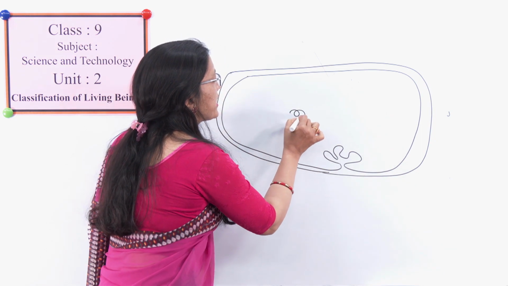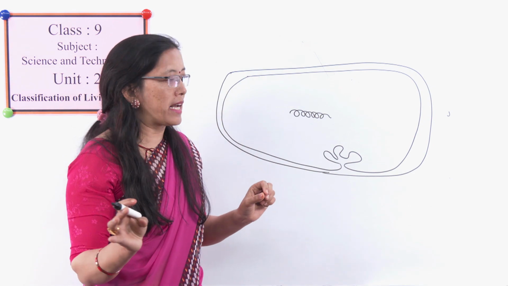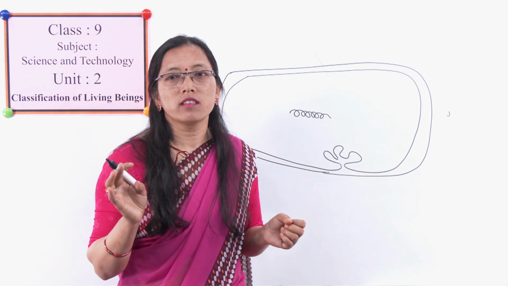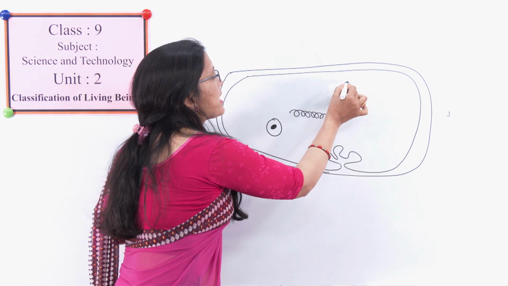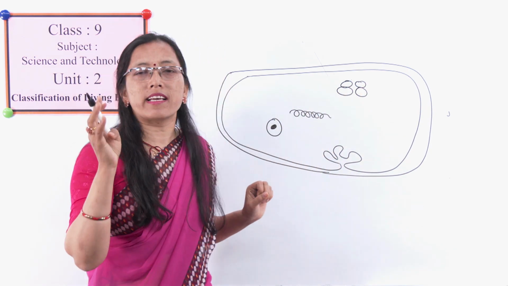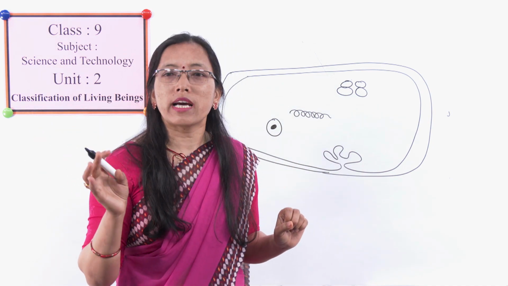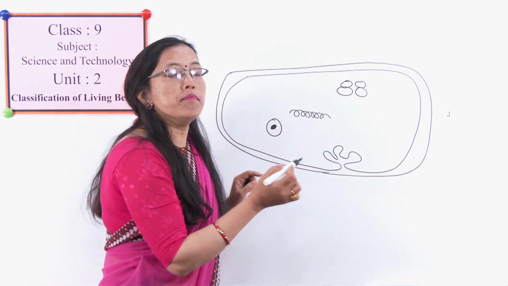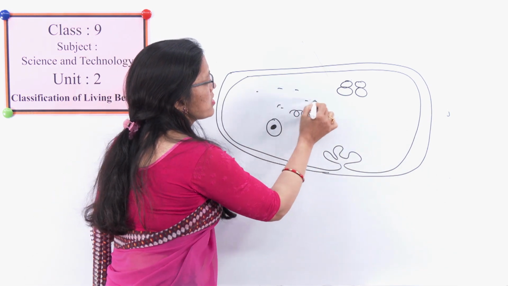They have genetic material as DNA which is freely present in the cytoplasm, and they do not have any double membrane cell organelles. They have some food vacuoles and some 70S type ribosomes, and mitochondria, plastids and the like are absent in a prokaryotic cell. The cell wall is made up of peptidoglycan. Here the structure is very simple.